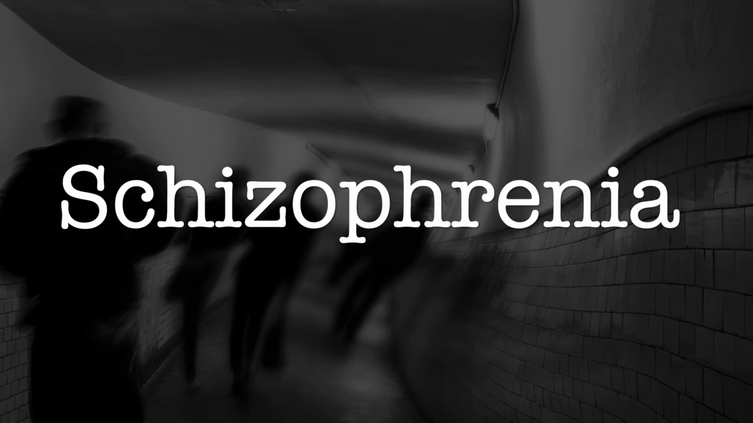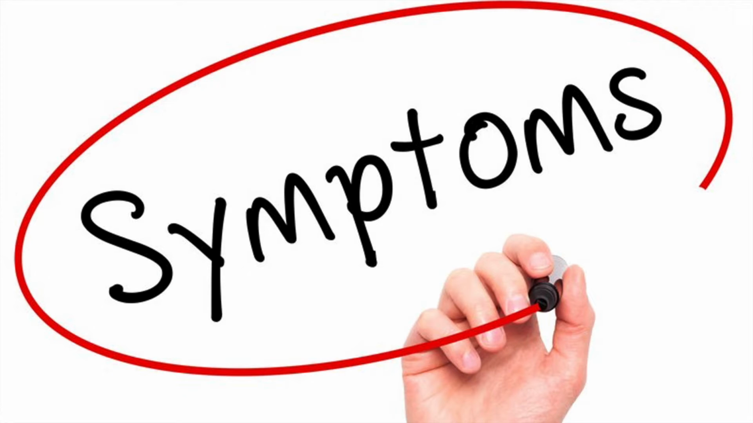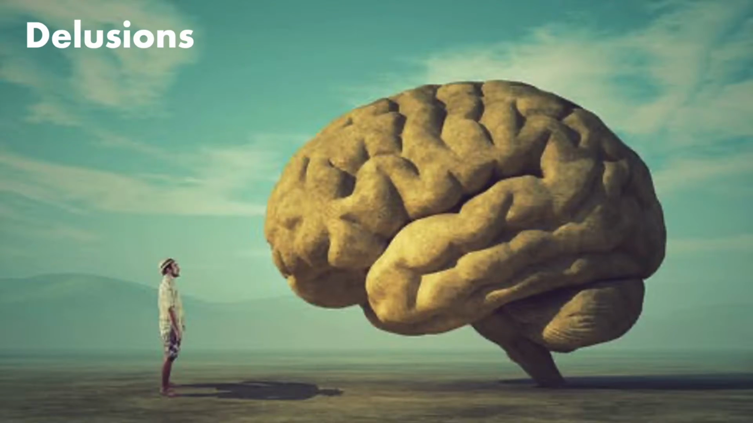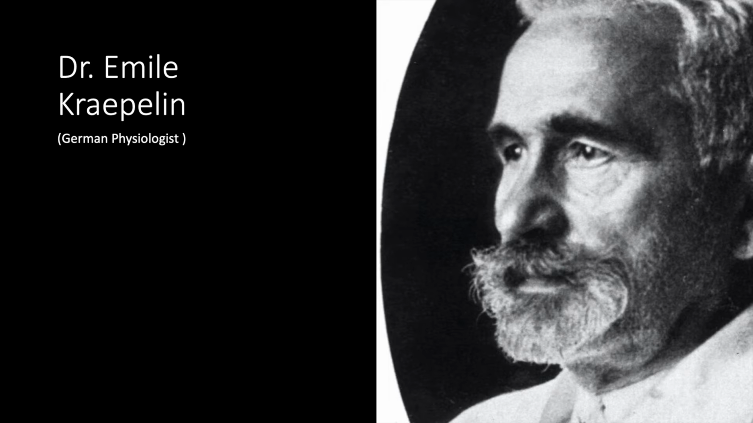Well, to begin, schizophrenia is a rare psychological disorder which affects less than 1% of the population. Symptoms of schizophrenia include, but are not limited to, hallucinations, delusions, and abnormal motor function. But wait, before we dig any deeper, we're going to need to take a brief history lesson on the story behind schizophrenia. Schizophrenia was discovered in 1877 by Dr. Emile Kraepelin, who was a German psychiatrist.